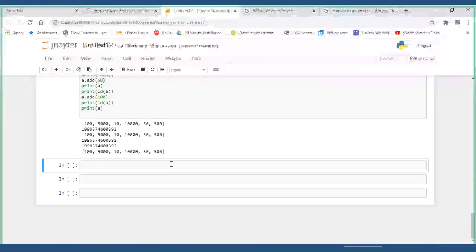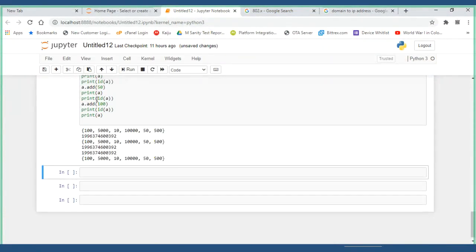Now, if you see this, a dot add 100, it is not added.